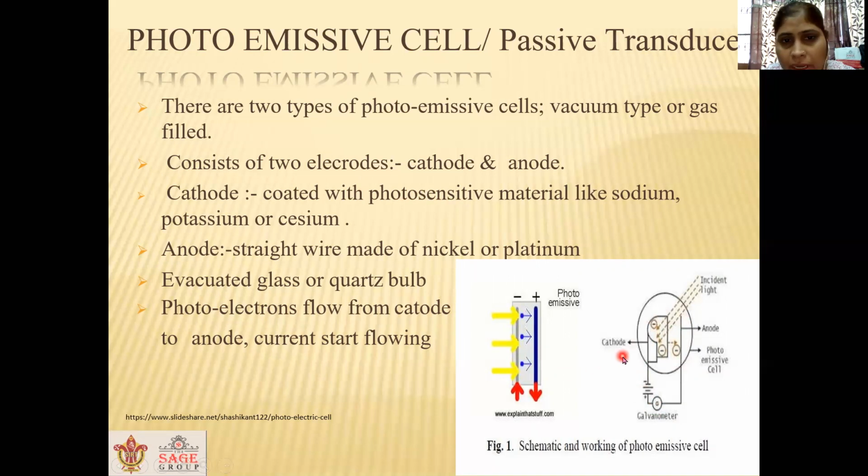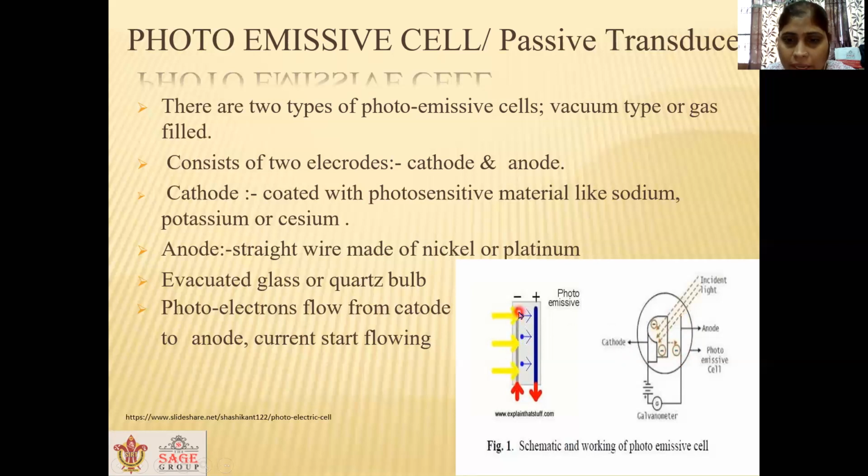The anode is a simple wire, a straight wire made up of nickel or platinum. This assembly, the cathode and anode, are placed in an evacuated glass bulb. So when light falls on the cathode, the photons of the light give their energy to the electrons of the photoelectric material, which are present on the cathode.